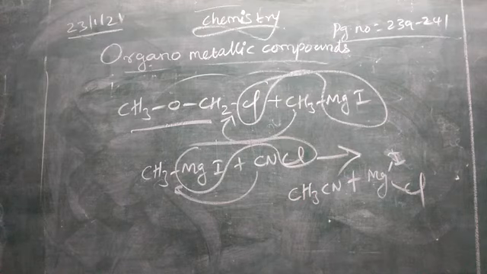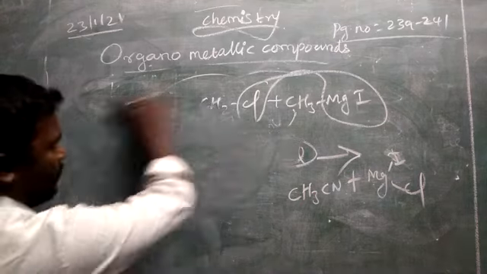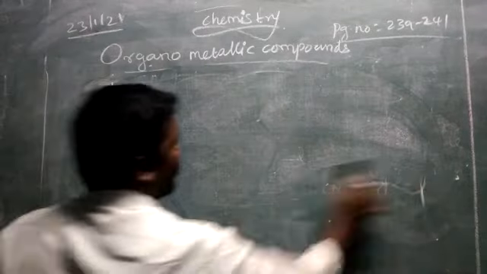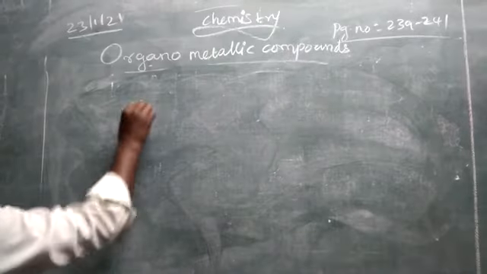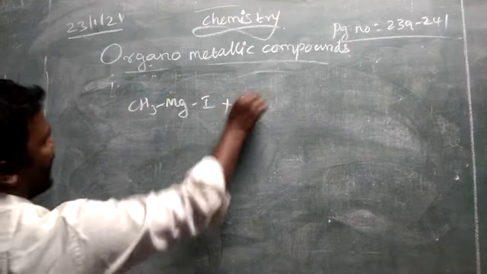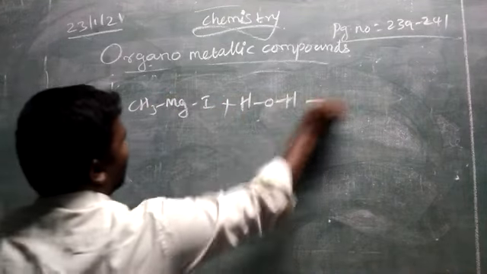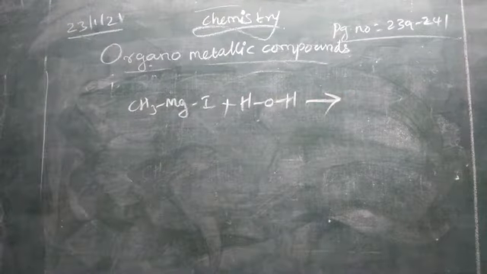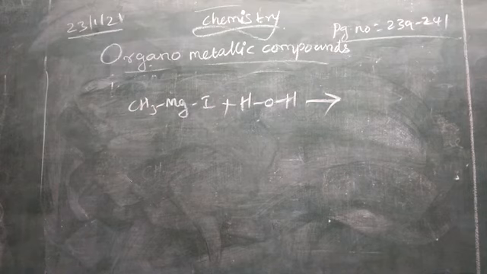Even alkanes we can prepare directly. Grignard reagent on hydrolysis reaction. Grignard reagent with hydrolysis means reaction with water. So water will split into H plus and OH minus.